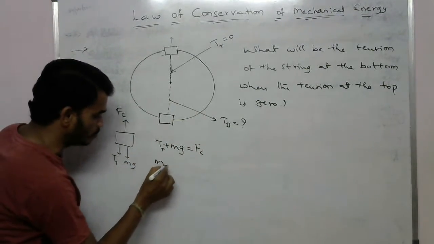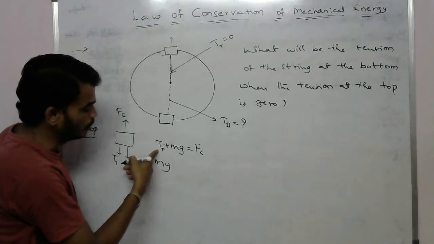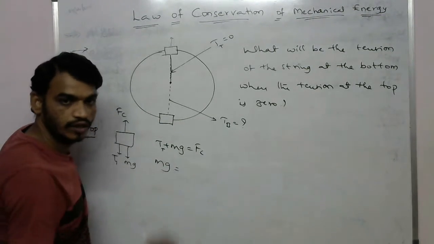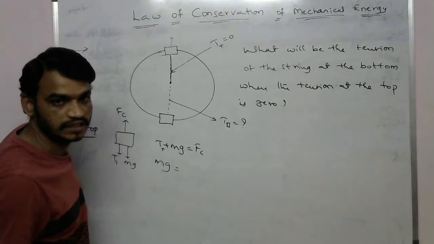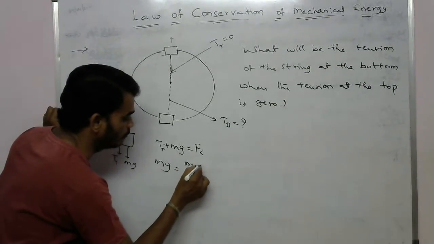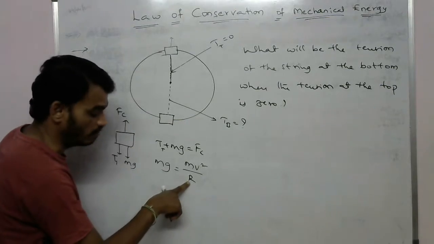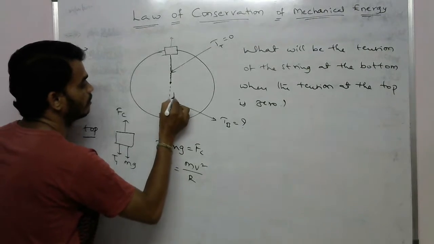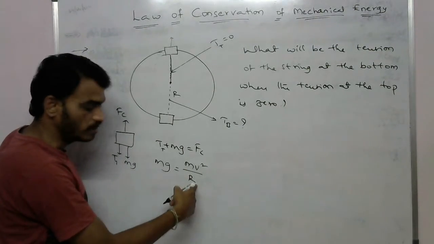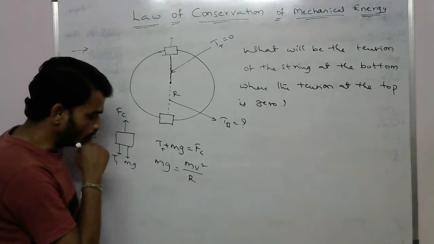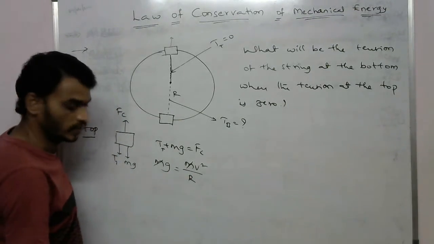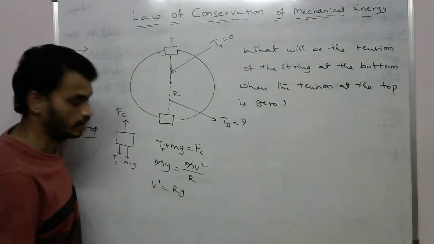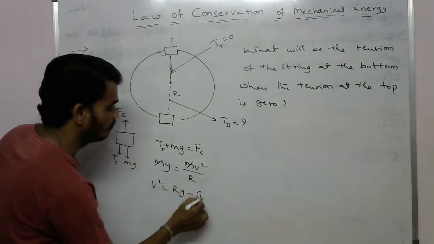So 0 plus mg equals the centrifugal force, which has the formula mv square by r, where r is the radius of the circle. Now the m will cancel, so v square is equal to r into g. You can take this as the first equation.